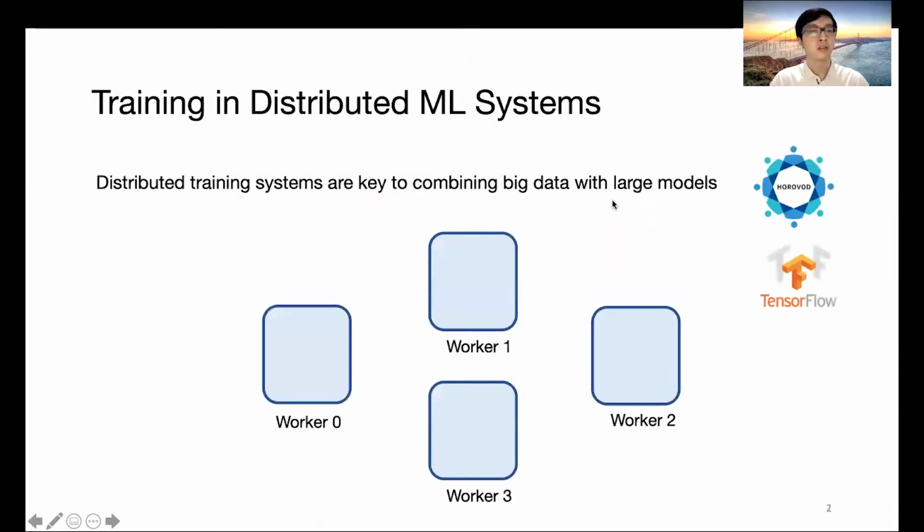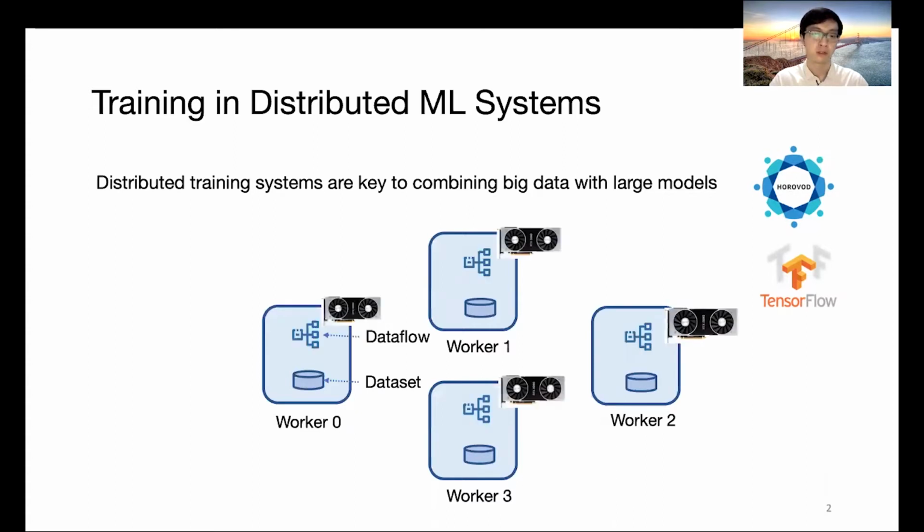Today, AI developers are using distributed training systems such as Horovod and TensorFlow to scale out the training of their models. These systems usually implement data parallel training. They partition the dataset and then replicate the model on all the worker machines. To use parallel processors such as GPUs, they compile the models into the data flow.